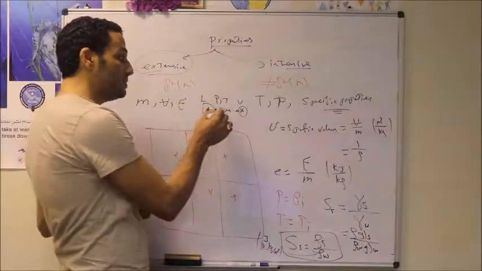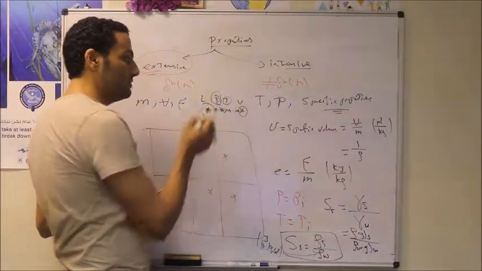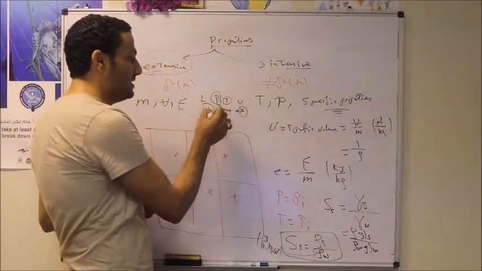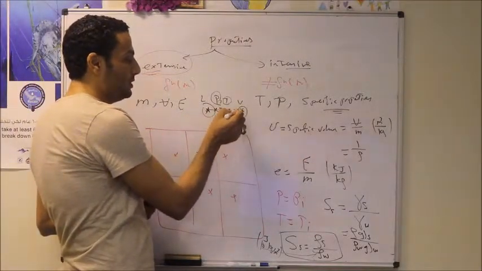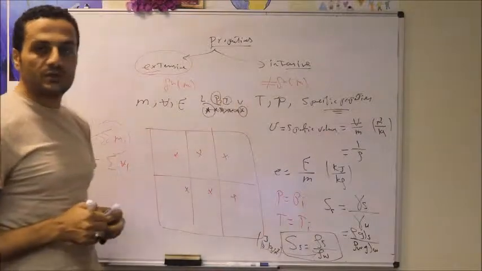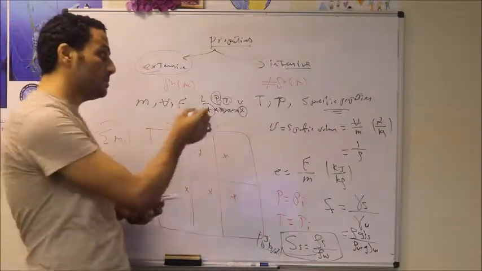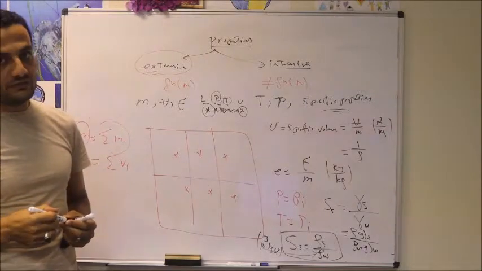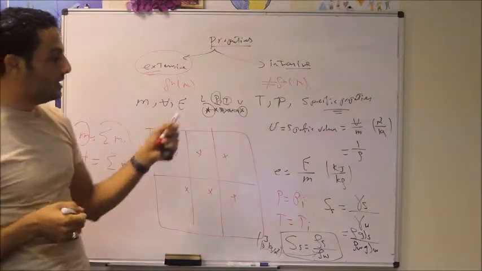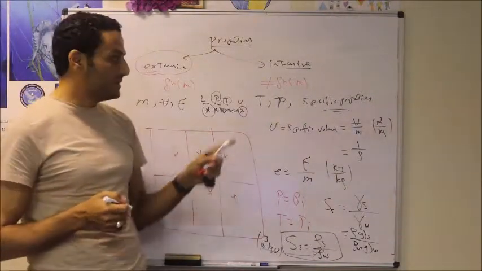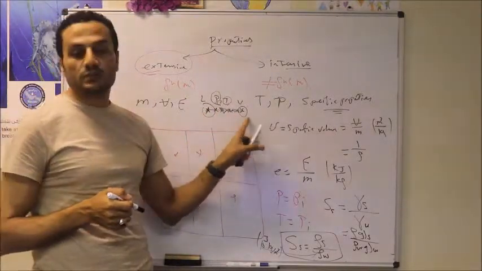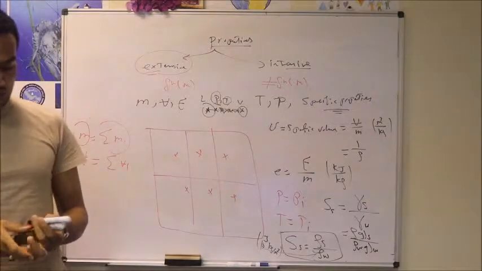So during the phase exchange process, pressure and temperature are not independent, because all of the states here have the same pressure and same temperature. So we cannot say pressure and temperature are independent and intensive properties. In this case we have to have two different properties to specify the state of a substance during the phase exchange from the liquid phase to the vapor phase.